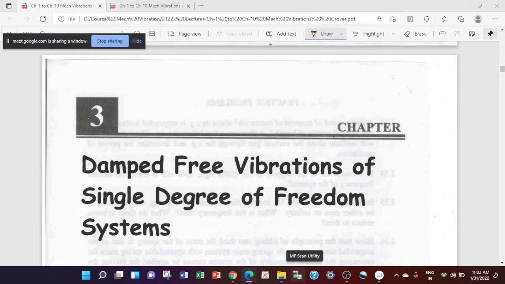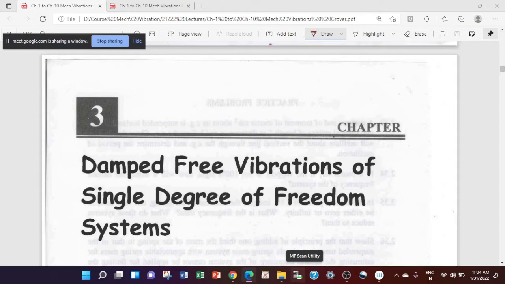So now I am going to start the next chapter, that is damped free vibration of a single degree of freedom system. Basically, we are including the complexity of the single degree system step by step. So this is the first complexity of the system which we are introducing here. And as you know, damping is nothing but the resistance to the motion of a vibrating system. So the main purpose of the damping in a vibration system is to reduce the amplitude of vibration